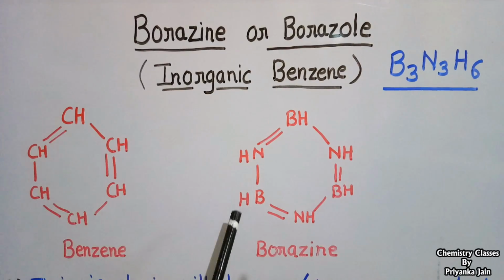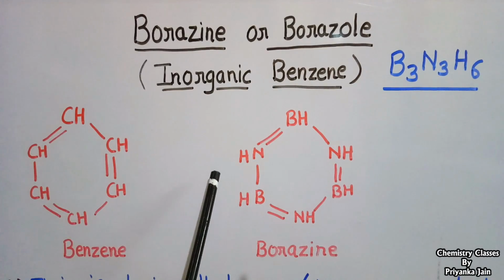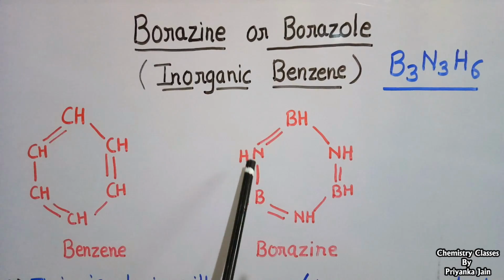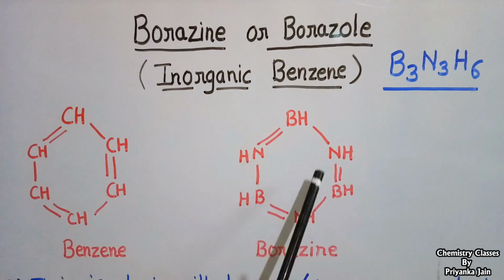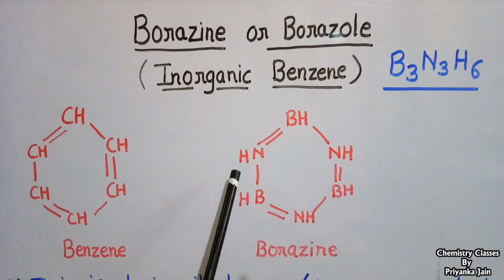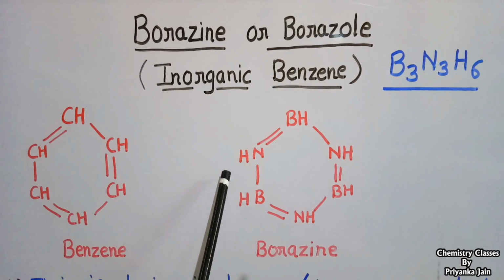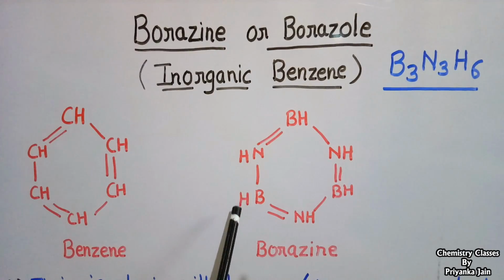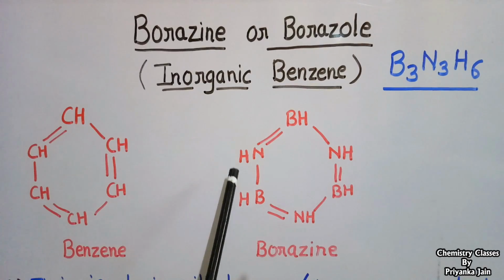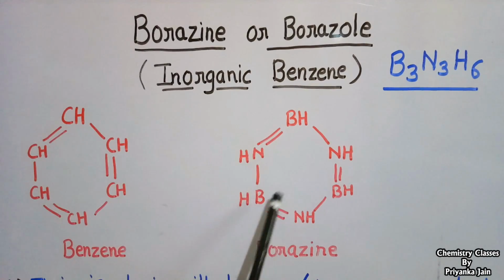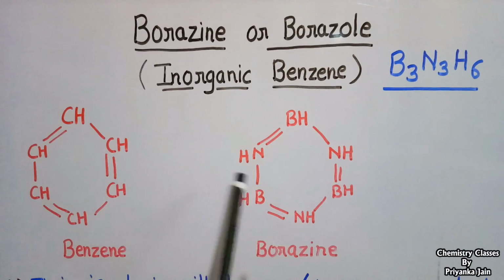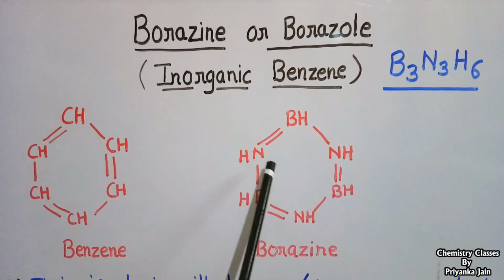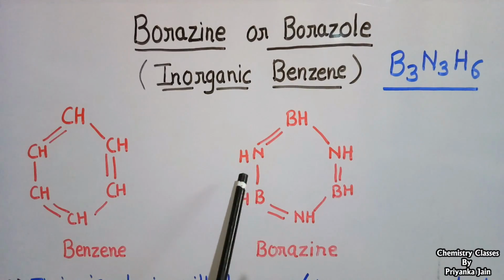Similarly, in the case of borazine, the carbon atoms have been replaced by boron and nitrogen atoms. Here there are 3 boron atoms and 3 nitrogen atoms, and hence there are 3 nitrogen to hydrogen bonds and 3 boron to hydrogen bonds. And there are 3 double bonds. Here also, like benzene, these double bonds are resonating, and hence borazine has a resonating structure, and all the bonds are of equal length.